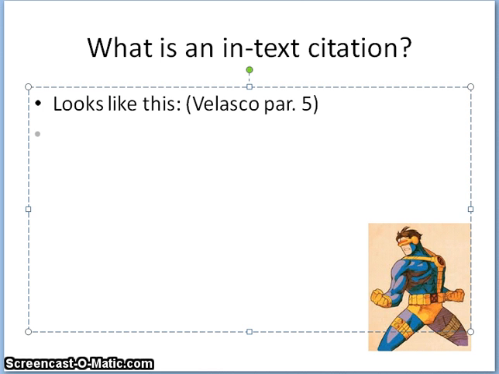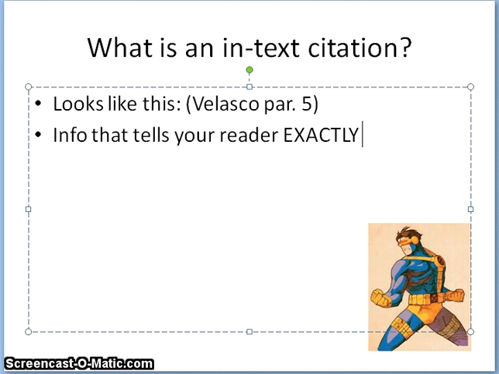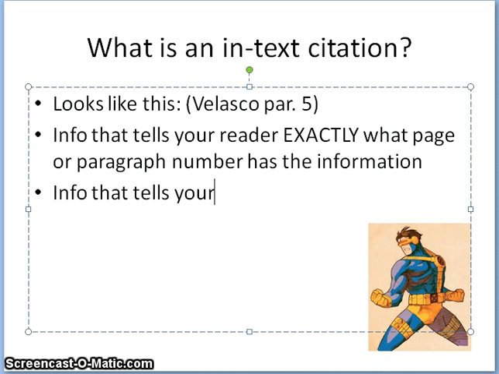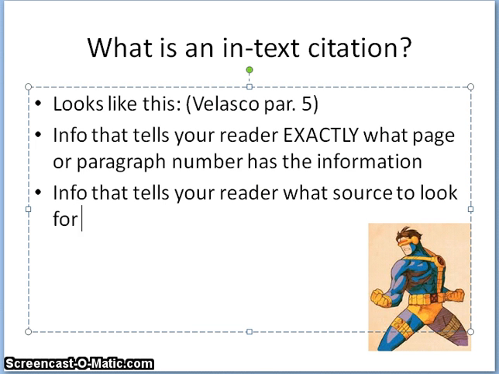Why do we use an in-text citation? Basically, in-text citation is information that tells your reader exactly what page or paragraph number has the information that you are using. But more than that, it's the information that tells your reader what source to look for in your works cited. You've got all the information in your works cited page.